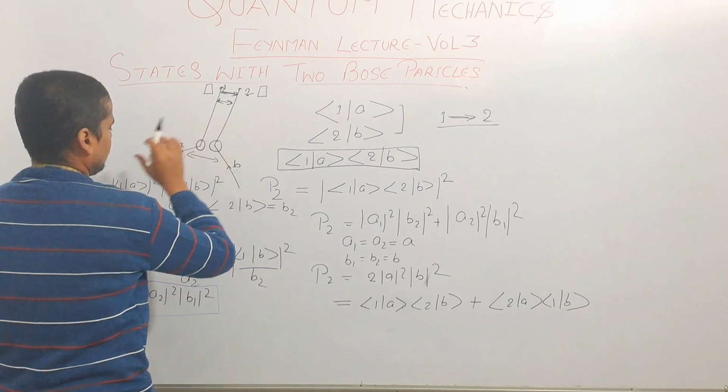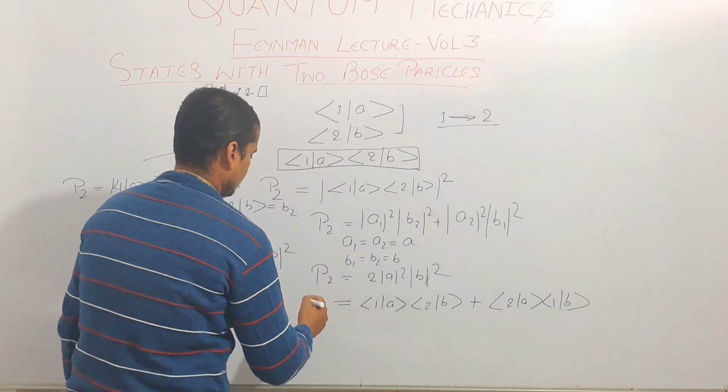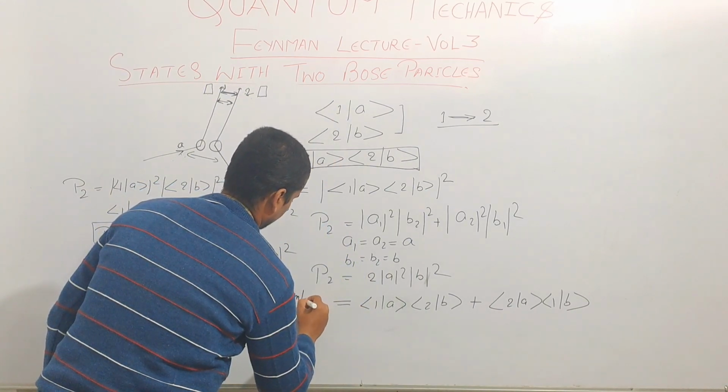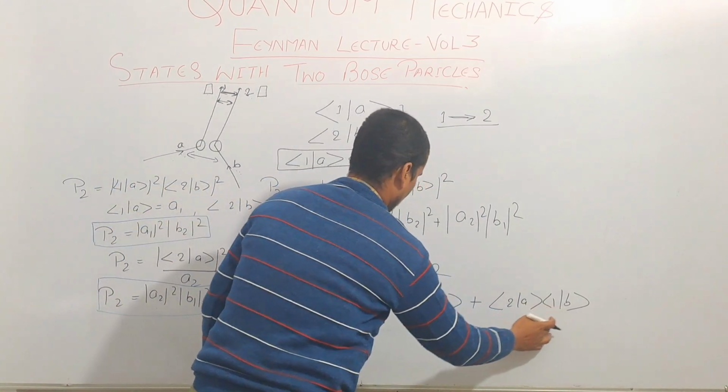Both these events will be identical. In this case, the probability will be the square of this whole amplitude.